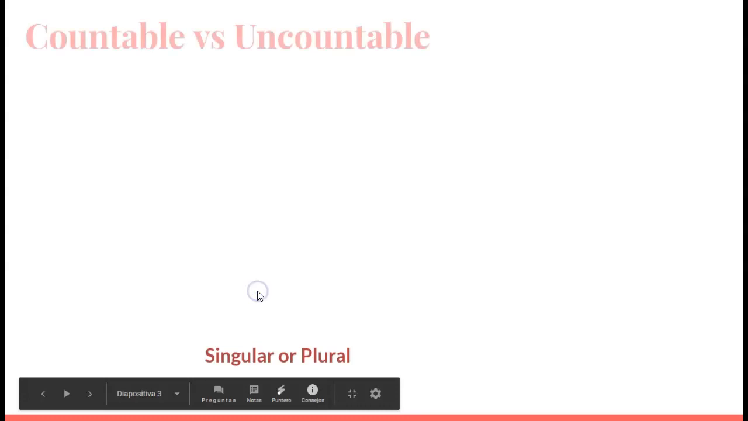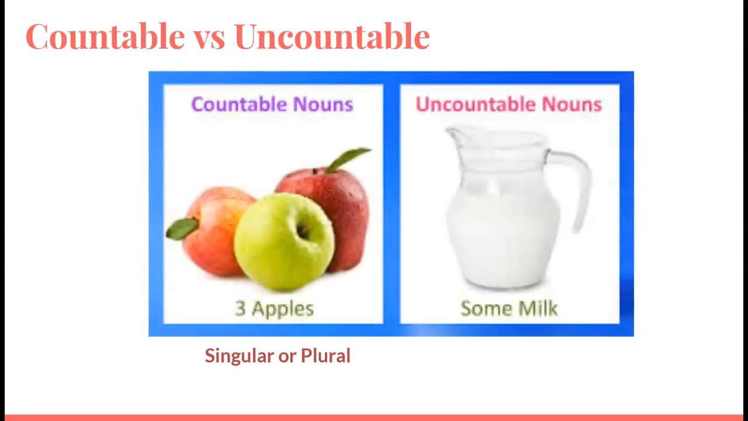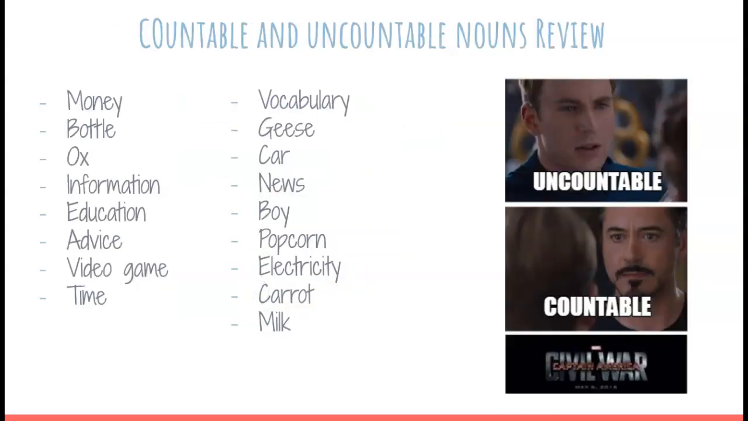Okay. Well, to talk about quantifiers, we need to talk about countable and uncountable nouns first. So let me tell you that there are some nouns that we can count, just like apples, and we also have other nouns that we cannot count, just like milk. Okay? So let's review countable and uncountable nouns.